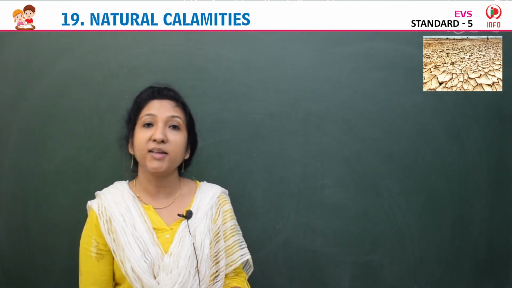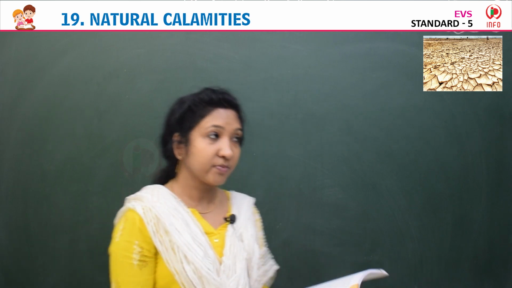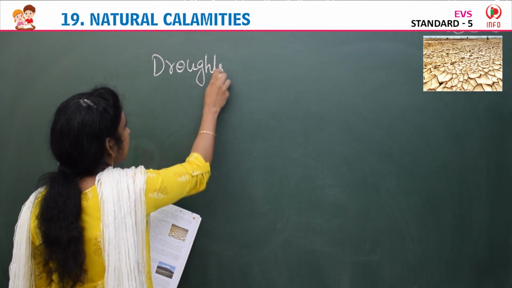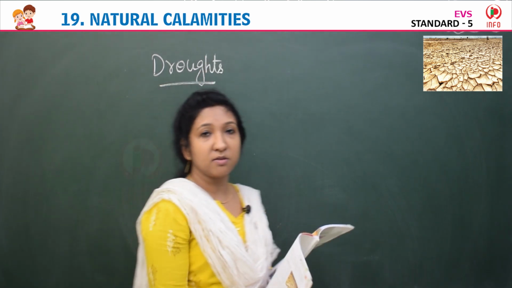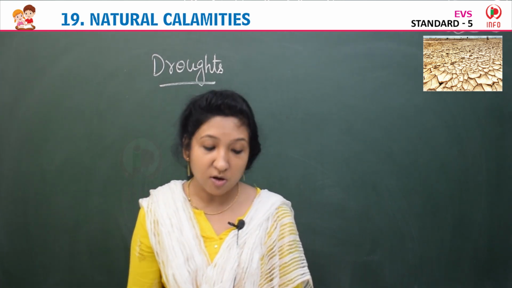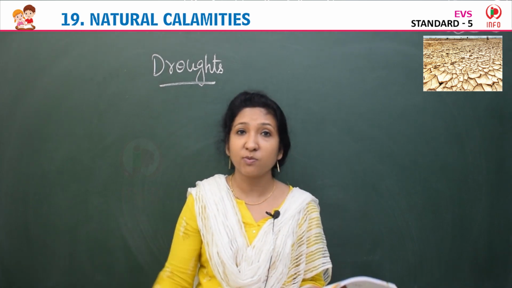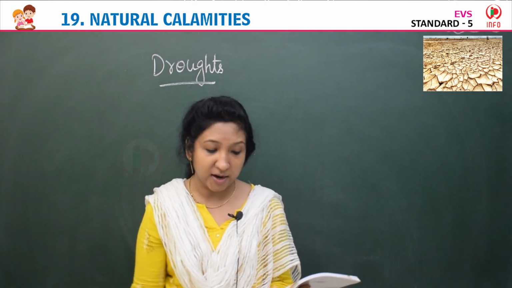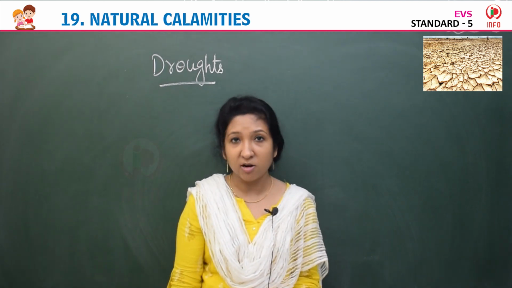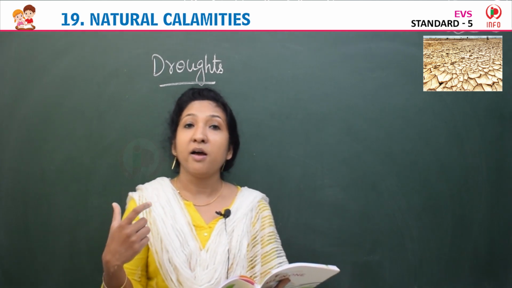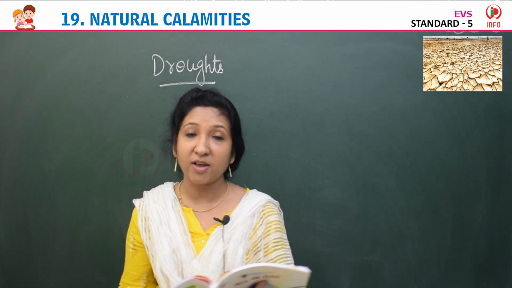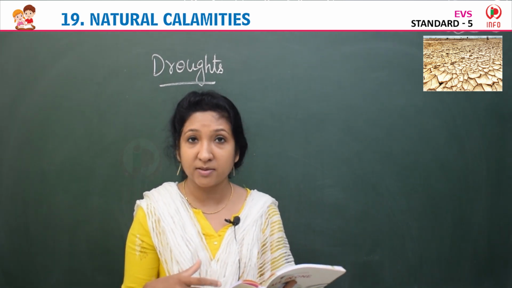So the next natural calamity we are going to learn about is droughts. Droughts means no rainfall, because of no rainfall, no water. Droughts are caused on account of scanty rainfall, means very little rainfall or no rainfall at all. But if there is no rainfall, then what happens? There will be water shortage. That is actually drought. It causes problems for the crops, crop failure. It causes problems for the farmers to grow crops.